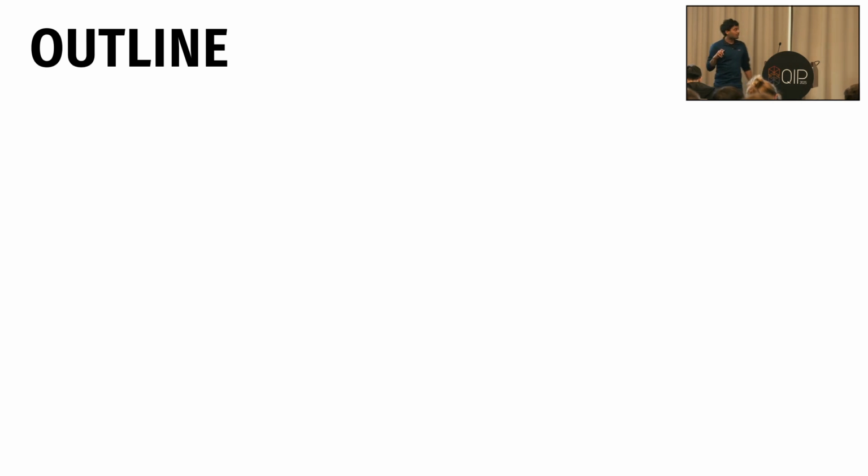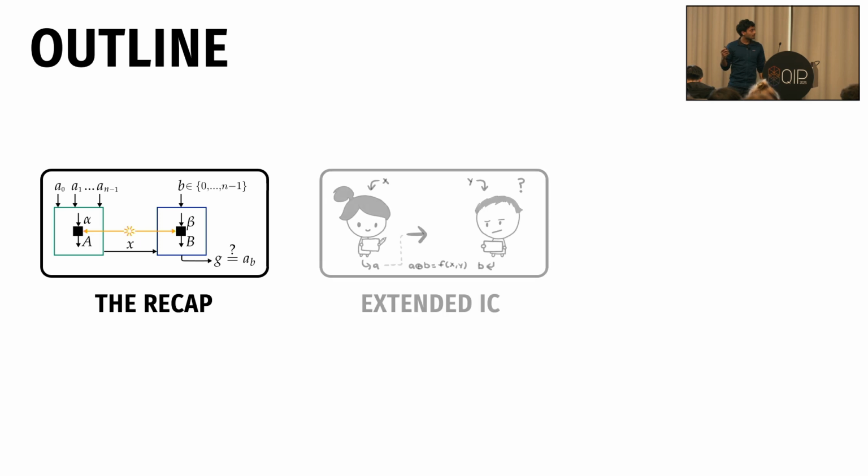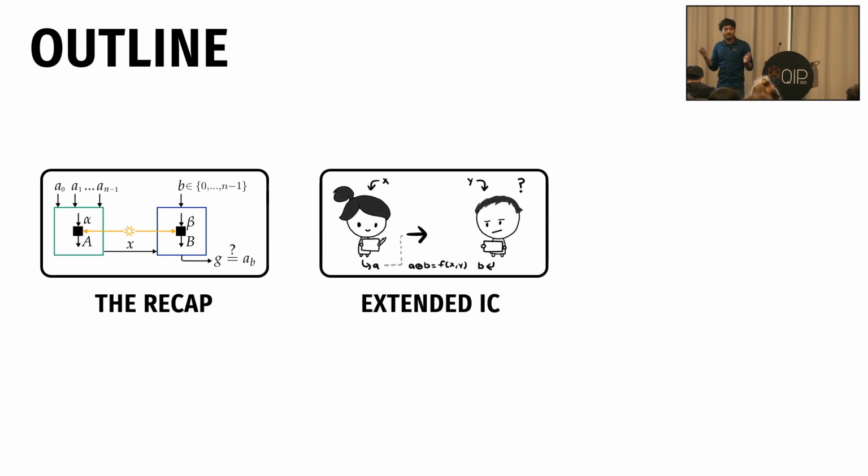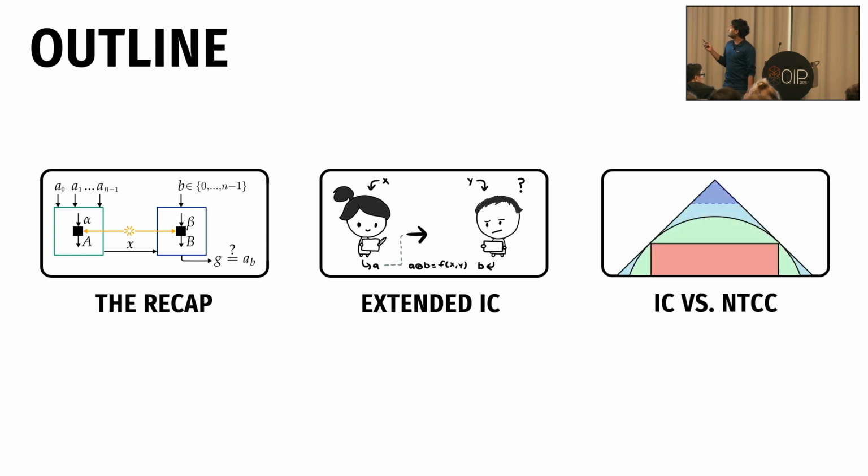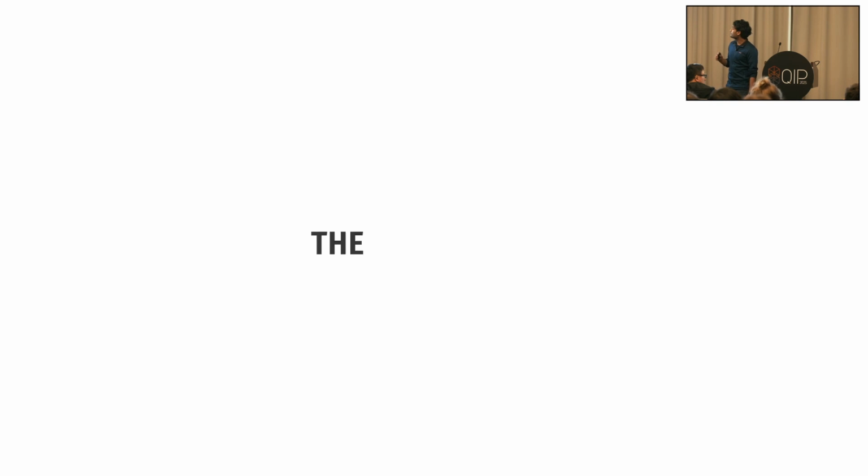I'll start with a brief outline. I start with a small recap of what has been done here. Then we'll show how we extend this principle to a wider class of scenarios. In the end, we'll see its implications on communication complexity. We start with a quick recap.